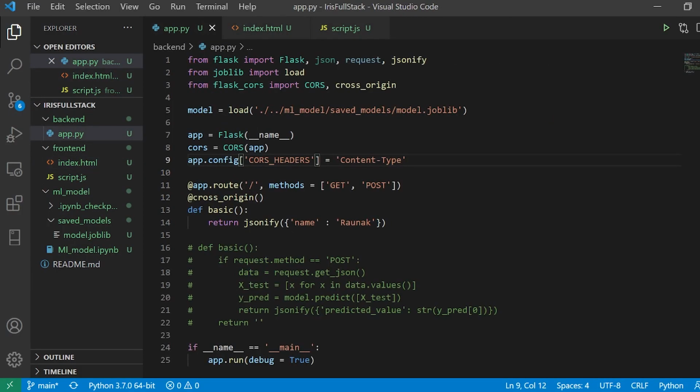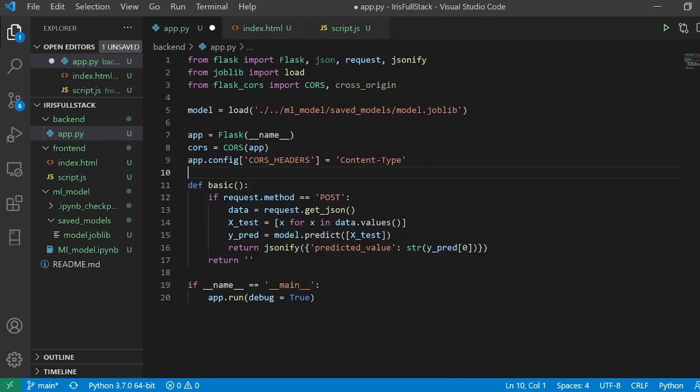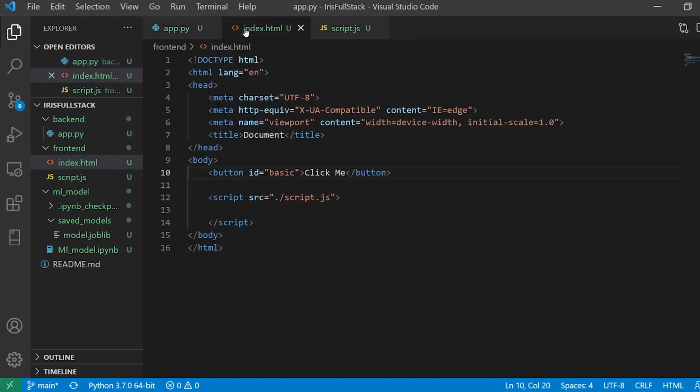So now I'm going to work with the things that I have. I'll get rid of this and I'll start with this function. I want my server to be up and running. So I'll go to my index.html, and now I need to make a lot of considerable changes over here. The way I do it, I am going to make a form.